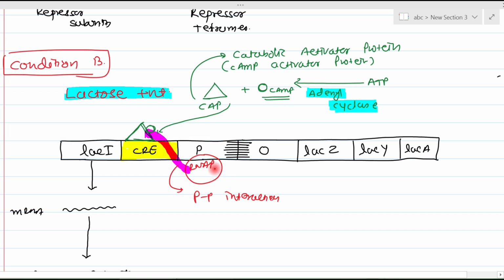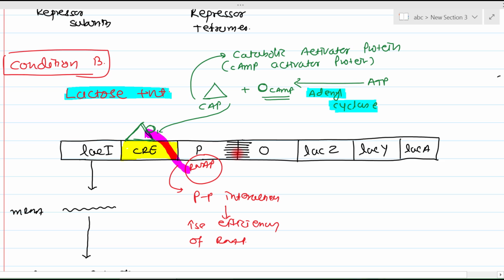Why? Because it increases the efficiency of RNA polymerase.